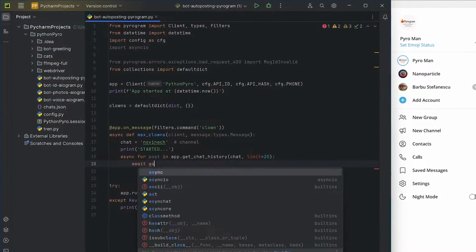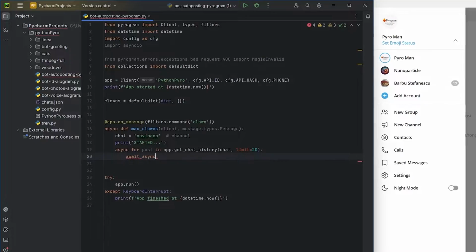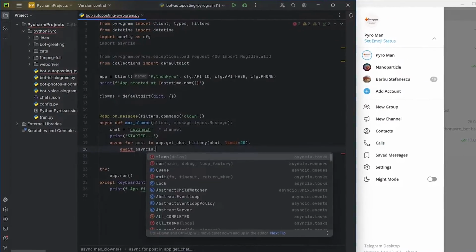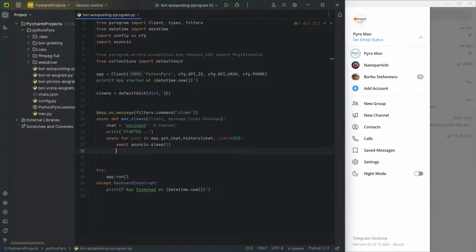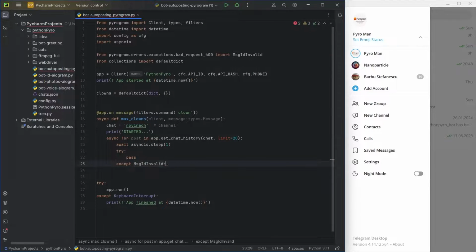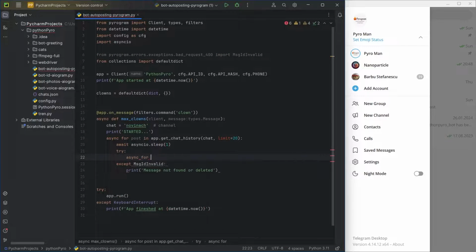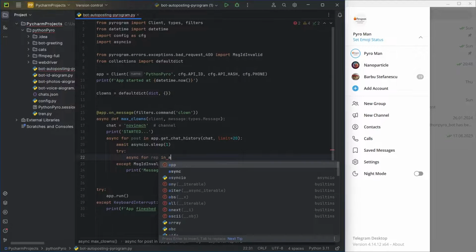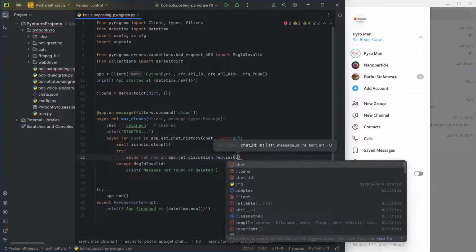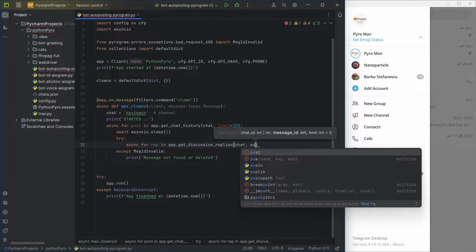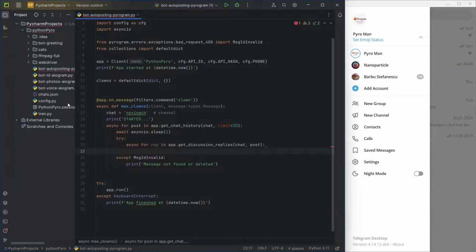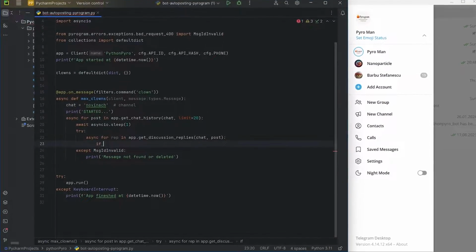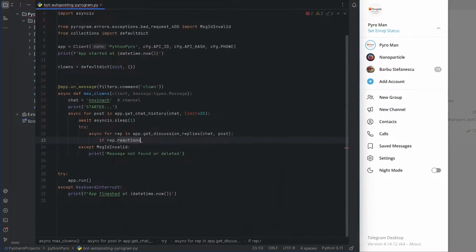Before processing each post, I'll set a 1-second delay to avoid sending too many requests, as Telegram may temporarily restrict requests. Before processing channel posts, I'll create a try except block to filter out non-existent or deleted posts. After that, using the getDiscussionReplies method, where I pass the channel ID and message ID, I'll iterate through the asynchronous generator, processing user comments. If the user's comment has reactions, we will continue working with it.